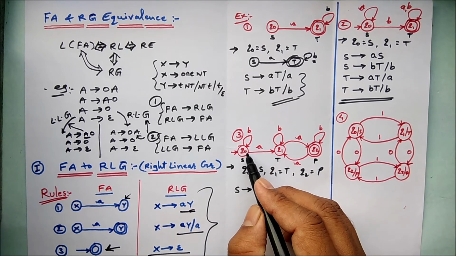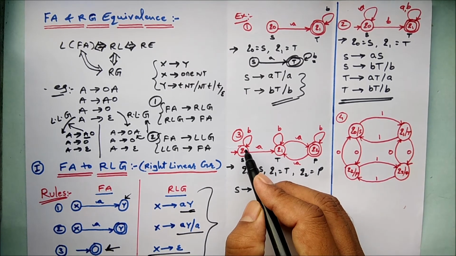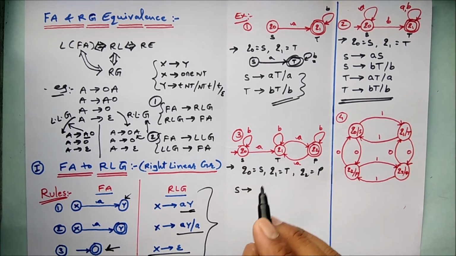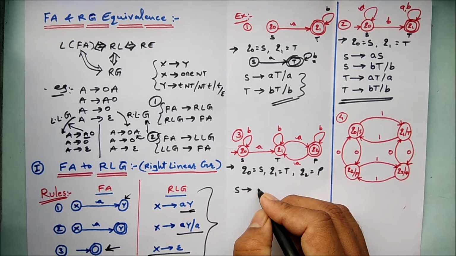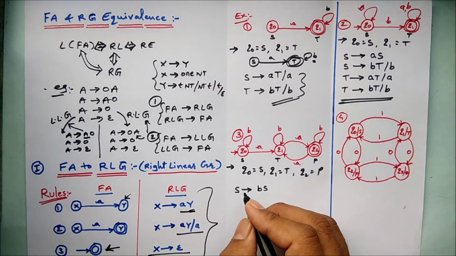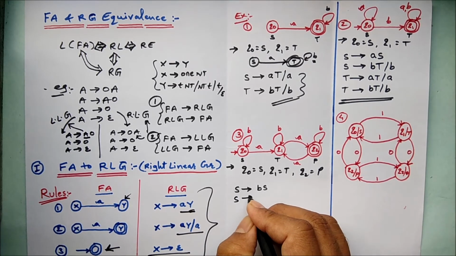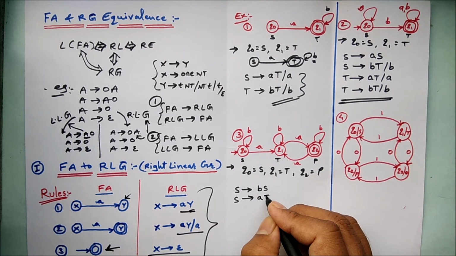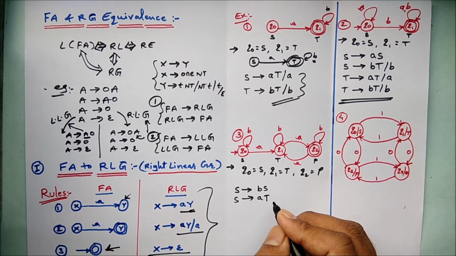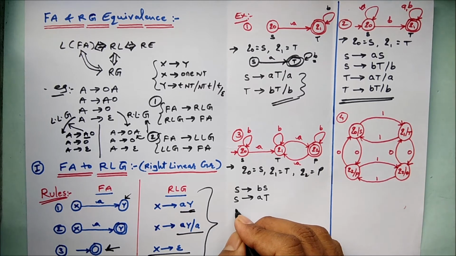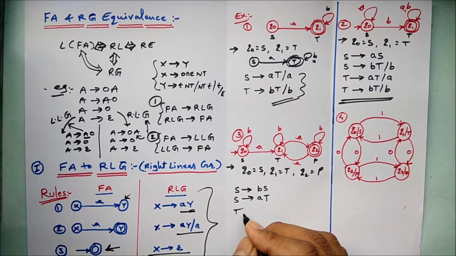So S is transiting with A to Q1, and S is transiting to Q0 itself with input symbol B. So I will write it here for B, S. So this is my first production rule. For the S with input symbol A, it is transiting to Q1, in the sense that T, and as it is a non-final state, I will stop at AT only. So I will move on to the state Q1, which I had given as T.